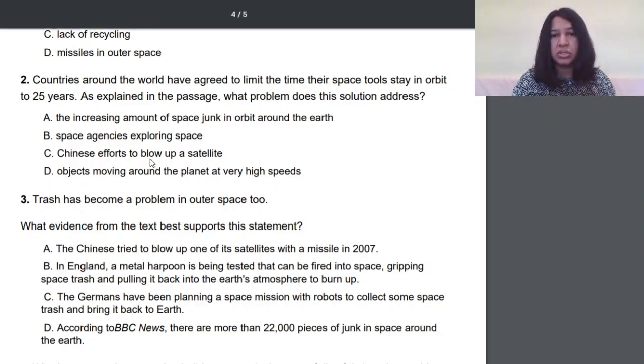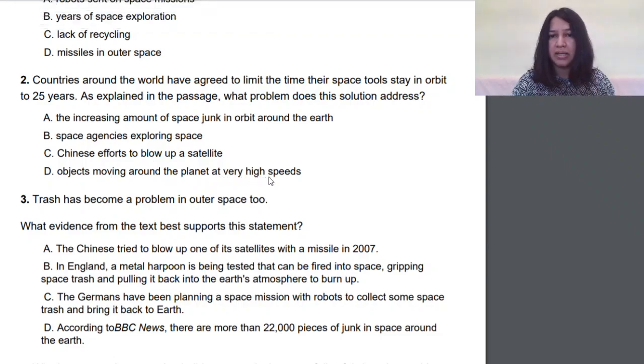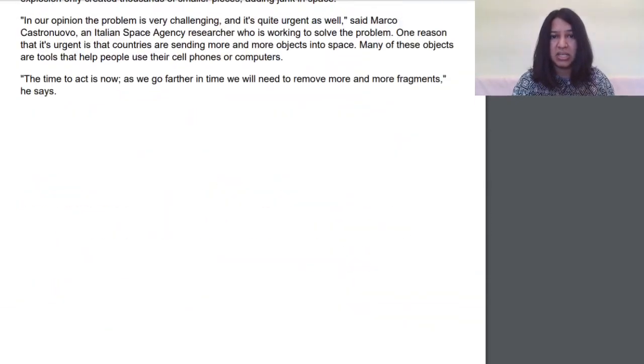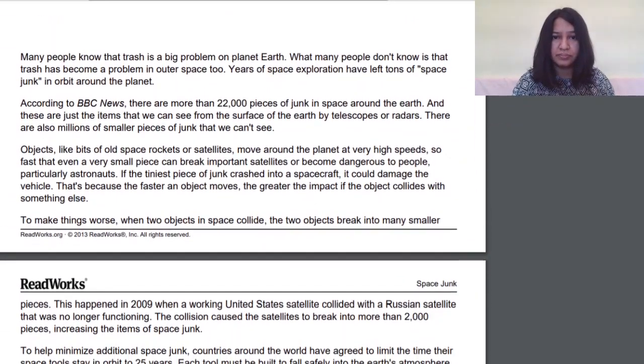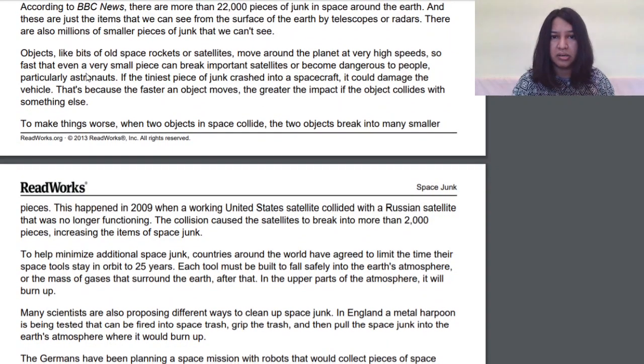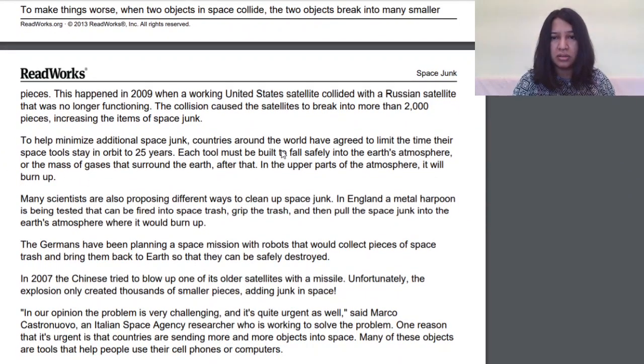Okay, so objects moving around the planet at high speeds is a problem, yes, but if we see here in the passage, here yes it's given and the problem is explained, okay, but if we look at the solution, countries around the world have agreed to limit the time their space tools stay in orbit to 25 years to help minimize additional space junk.